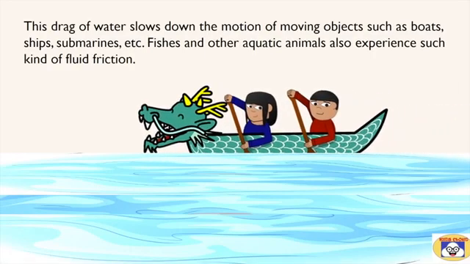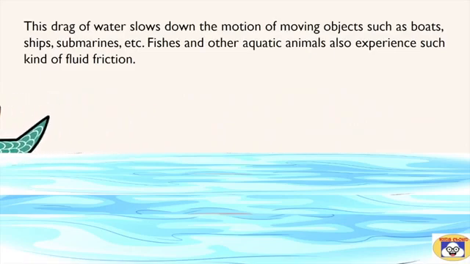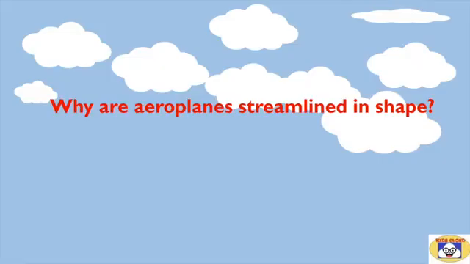The drag of water slows down the motion of moving objects such as boats, ships, submarines, etc. Fishes and other aquatic animals also experience this kind of fluid friction. So friends, have you ever thought why aeroplanes are streamlined in shape?